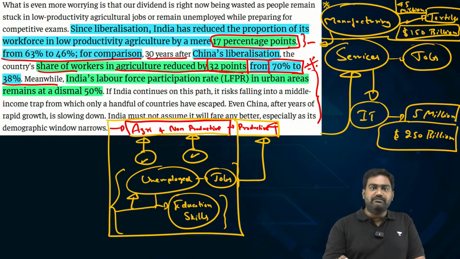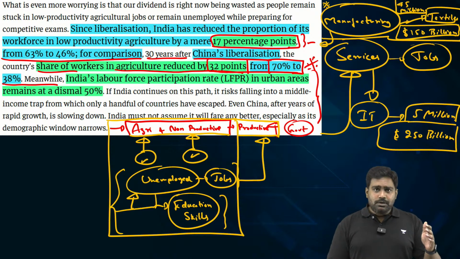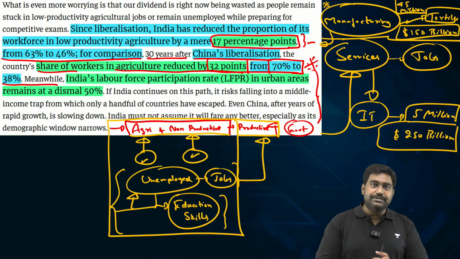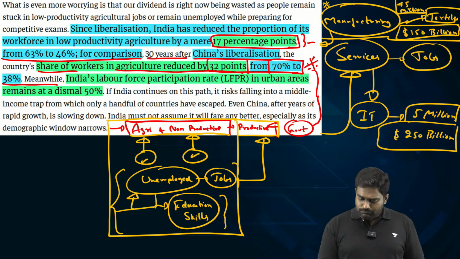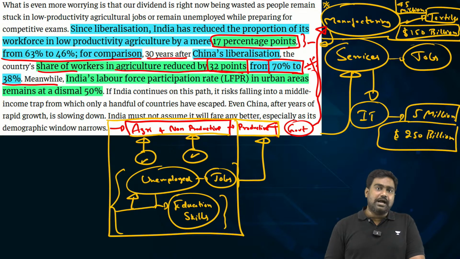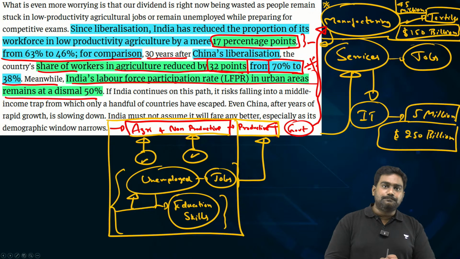To ensure that we have more employment opportunities in manufacturing, the government will have to create the right opportunities. Provide for basic education, basic skilling and vocational skill opportunities. And also provide easy regulations for the manufacturing industry to thrive. Because look at the labor force participation rate in urban areas. It is just around 50%.